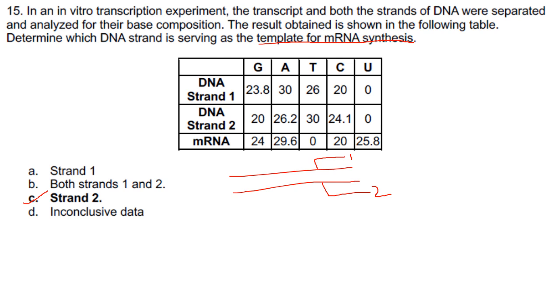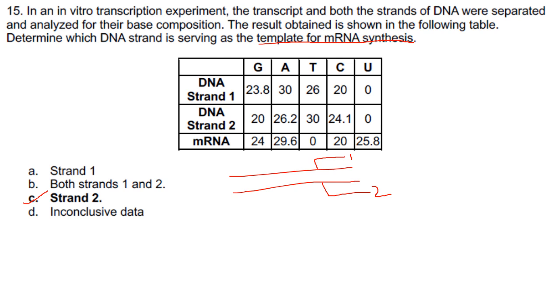If you see the base composition, you can see that DNA strand 1 and mRNA have the same base composition. That is, G is 23.8 in DNA strand 1 and 24 in mRNA, 30 for adenine and 29.6 for mRNA.